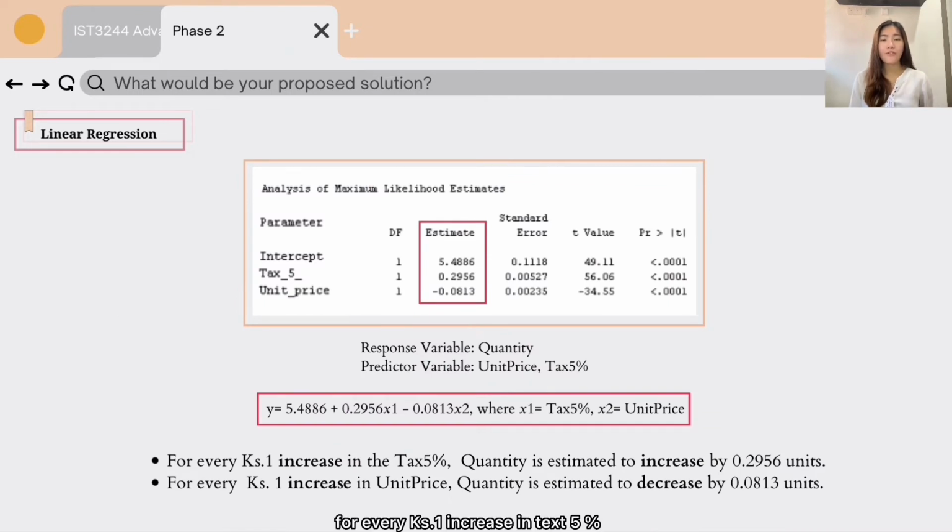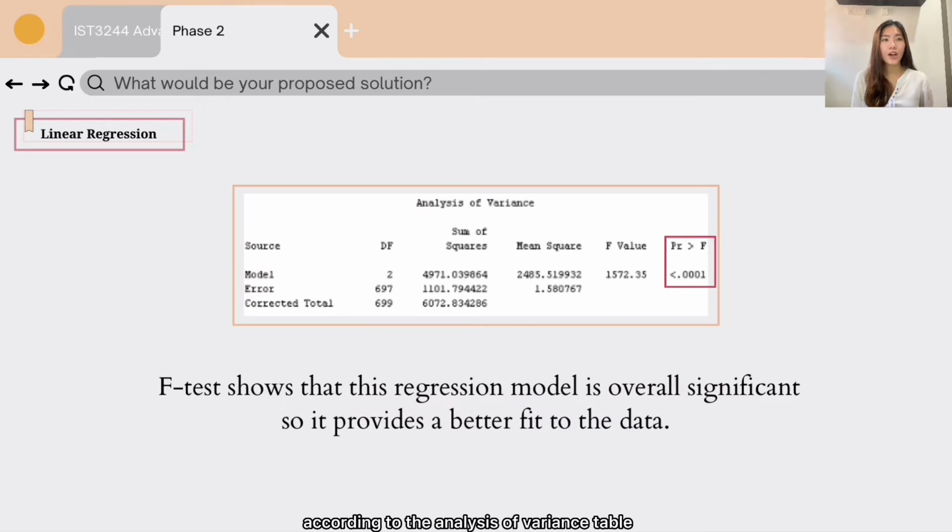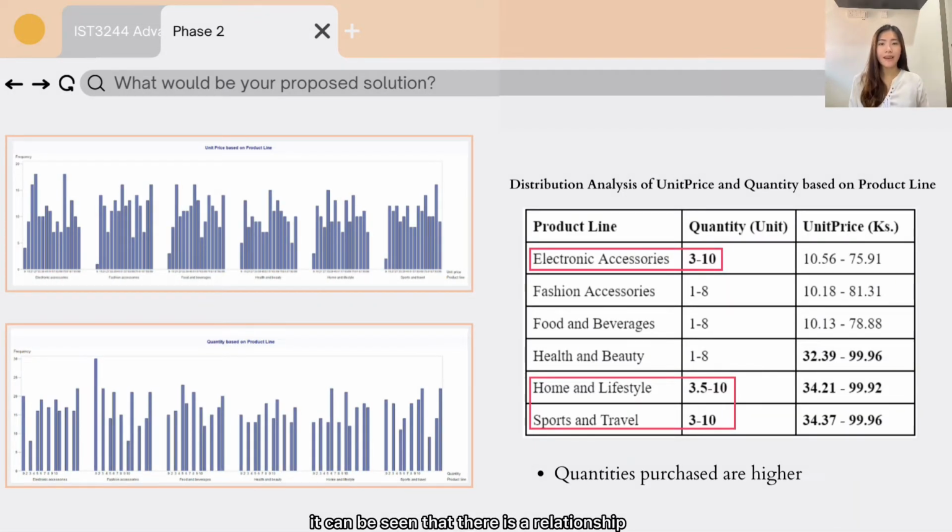We have found out that for every 1 Myanmar kyat increase in tax 5%, quantity is estimated to increase by 0.3 units after rounding up. According to the analysis of variance table, the F-test shows that this regression model is overall significant, so it provides a benefit to the data. From the linear regression, it can be seen that there is a relationship between the unit price and quantity.